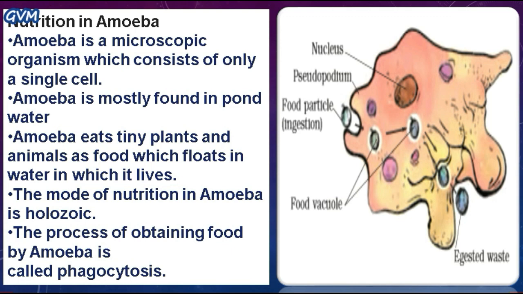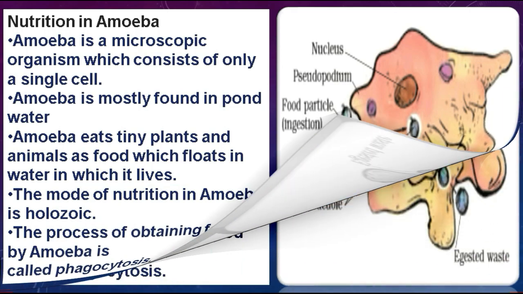In this mode of nutrition, certain parts of some plants or animals or the organism as a whole are ingested, and the process of obtaining food by amoeba is known as phagocytosis.